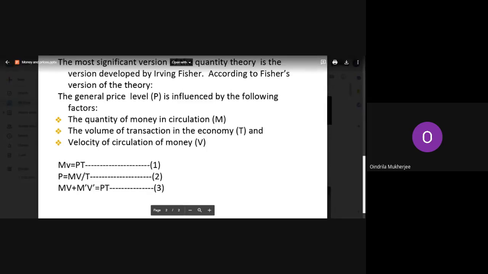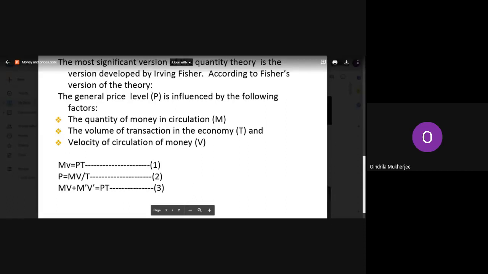Then next, we assume that T is the volume of transactions, whatever transactions we make in the economy. We assume that T will remain constant, and it is an independent factor. It will not rely on anybody else, but will remain constant. This is the second one.